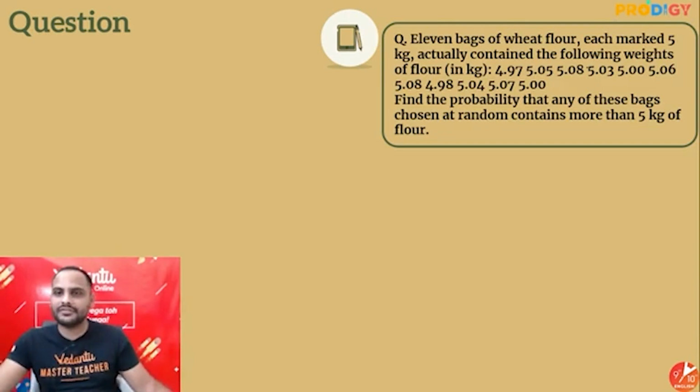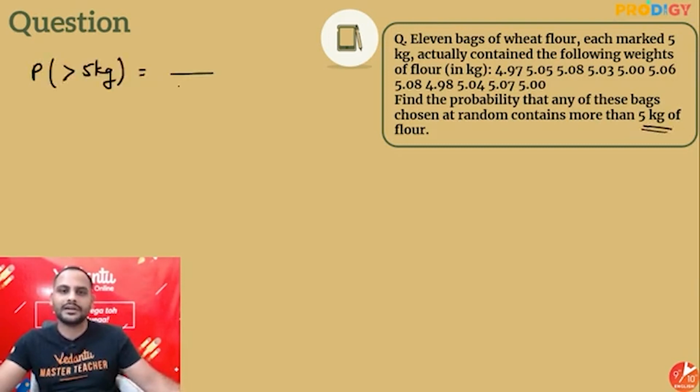Next, 11 bags of wheat flour, each marked 5 kg, actually contain the following weights. So these are the different actual weights. Find the probability that any of these bags chosen at random contains more than 5 kg of flour. So we want more than 5 kg weight. In total we have 11 bags of wheat flour. Now out of which, how many have weight more than 5 kg? So I'll say 1, 2, 3. Now you will be thinking whether to select 5 or not.